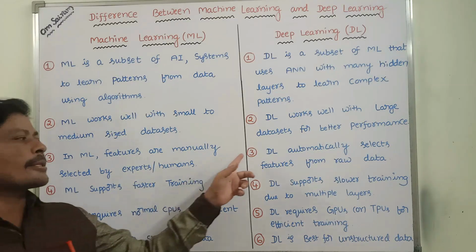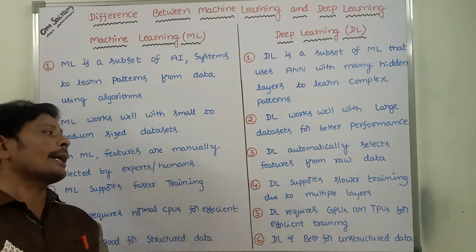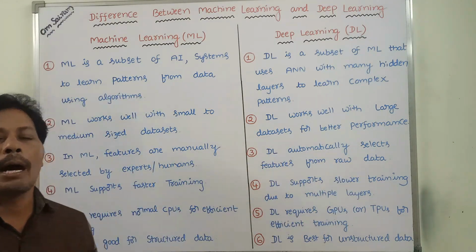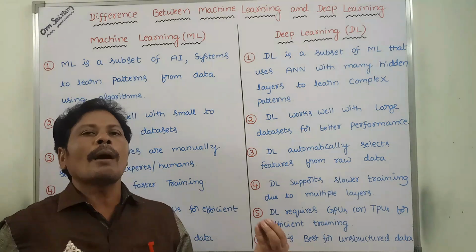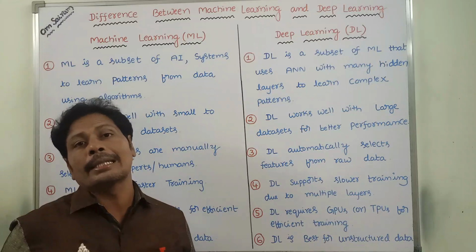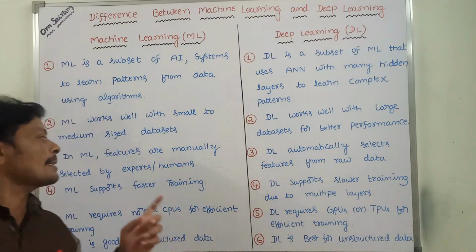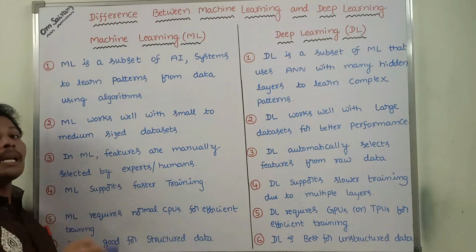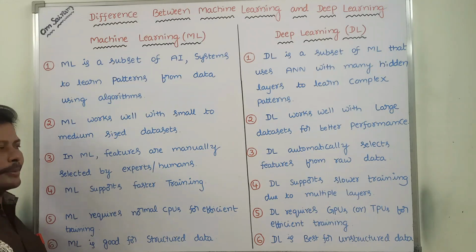Whereas in the case of deep learning, features are automatically selected from the raw data. So that means deep learning automatically selects features from the given raw data, whereas in the case of machine learning, features are manually selected by experts or humans.